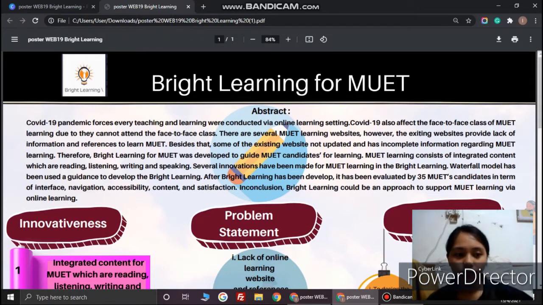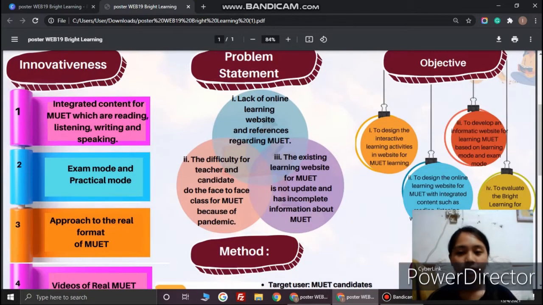So next, we will go to the problem statement. First, there is a lack of online learning websites and references regarding MUET. Second, there is difficulty for teachers and candidates due to the face-to-face class for MUET because of the pandemic. And last, the existing learning websites for MUET are not updated and have incomplete information about MUET.